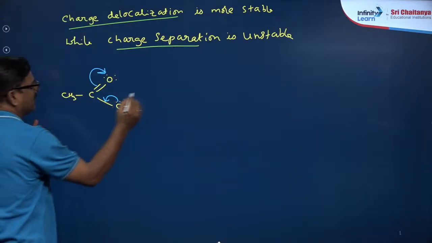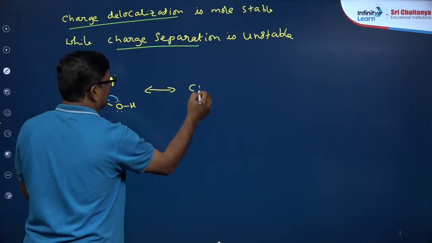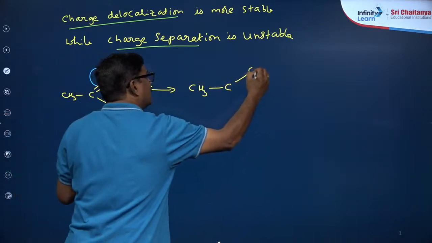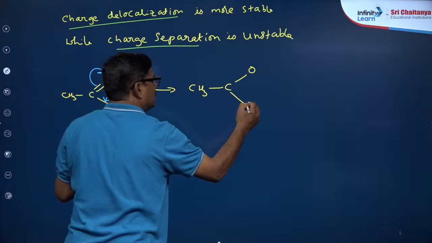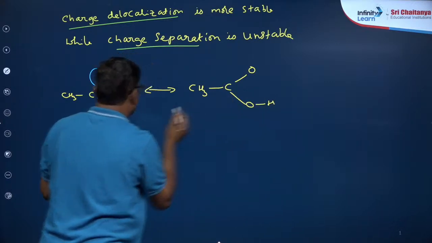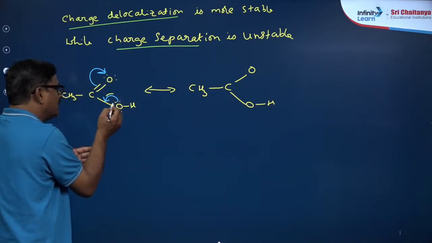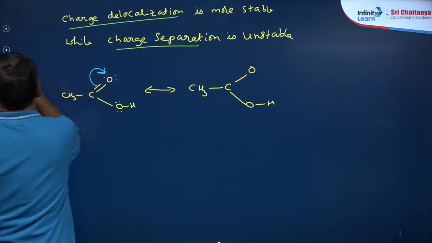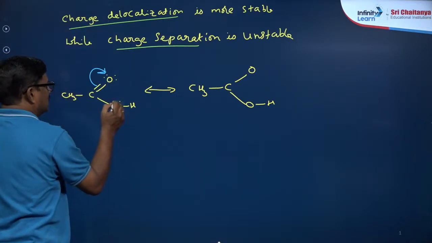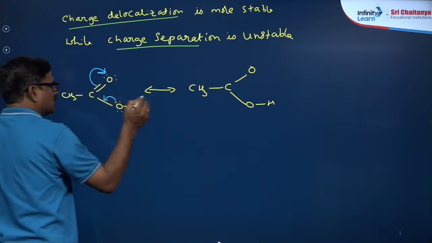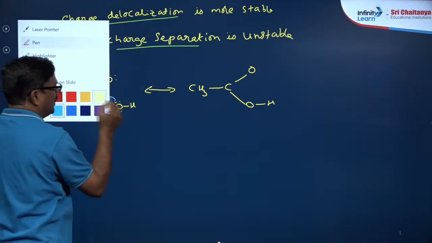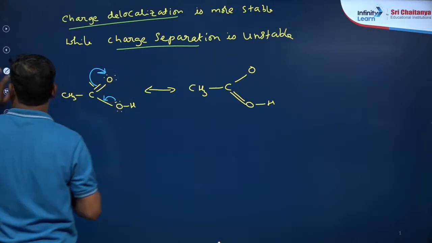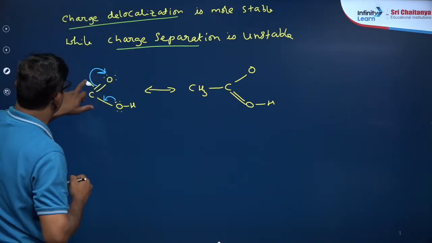As it is participating in resonance, इसका दूसरा structure बना देंगे, so that this bond is going there and देखो, this electron is coming here ना, this electron is coming here ना, yes, so that there will be a double bond, there will be a negative charge, right?